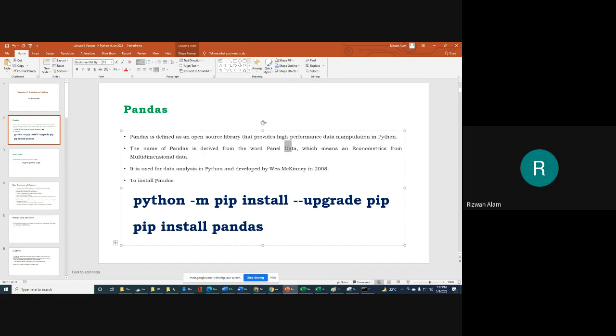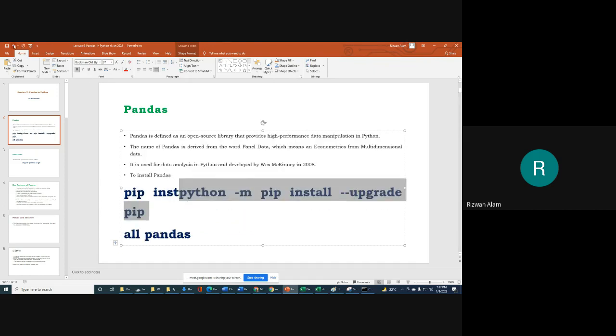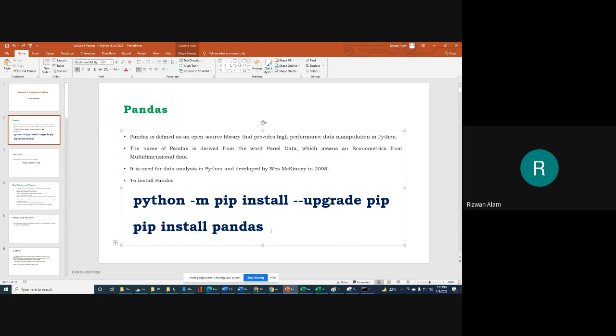First of all, let me tell you how you will install Pandas. For installing, you have to use this command: pip install pandas. But it may be possible that you have to upgrade your pip package first. For that you can use python -m pip install --upgrade pip. This will simply upgrade your pip package, and after that you can simply do pip install pandas. It will be installed with your Python package, and after installing you can use it.